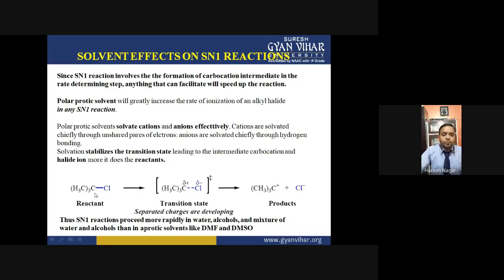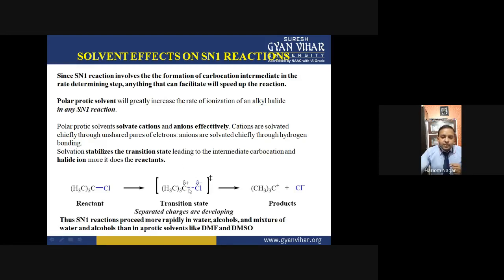This is tertiary butyl chloride, that molecule, and in the transition state, there is breaking of the bond between carbon and chlorine, in the influence of polar protic solvents. So this is actually the polar bond. There is a polar bond between carbon and halogen in the alkyl halide due to the electronegativity difference. Okay, so this partial positive charge is actually